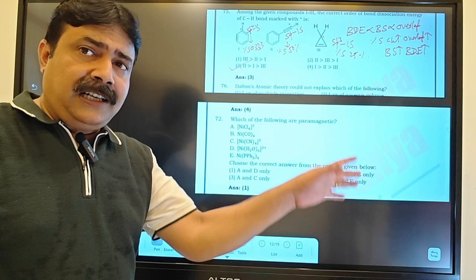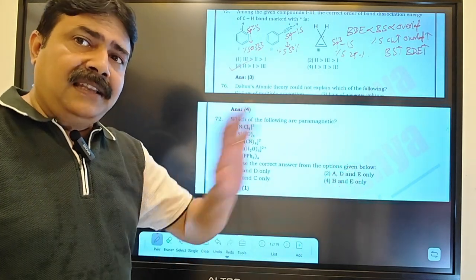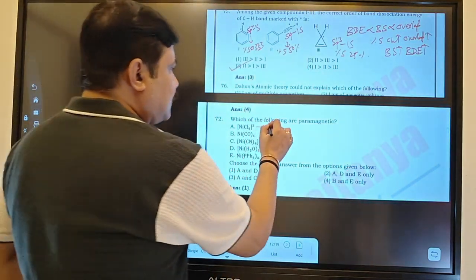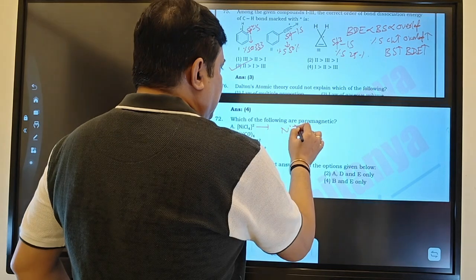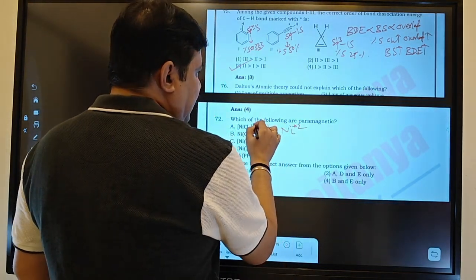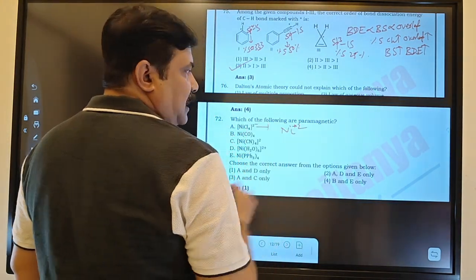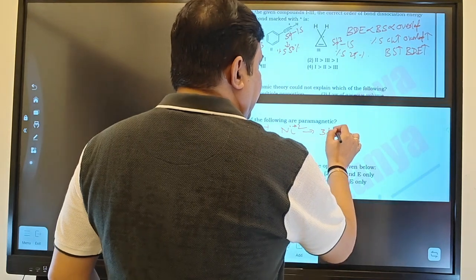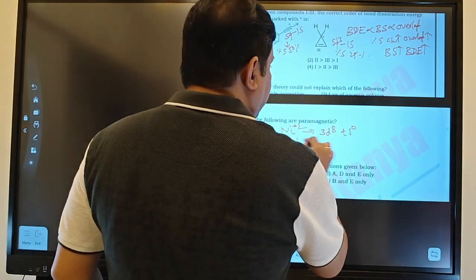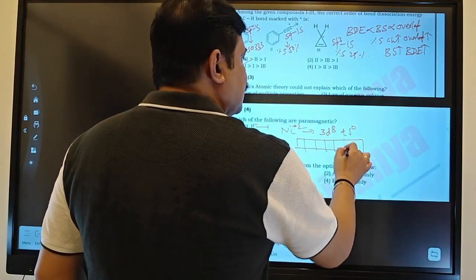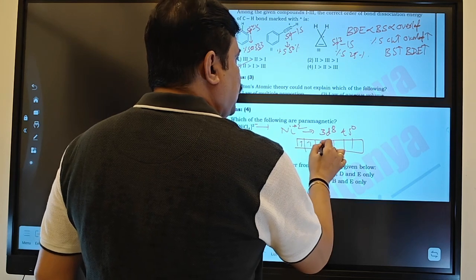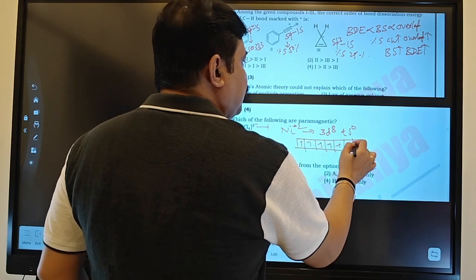Two electrons from the s orbital will come to the d orbital and then they will pair up. Here, look at the picture: nickel is in the +2 state, so the overall charge is 2 minus. This will be a 3d8 4s0 configuration. 3d8 means like this situation: 1, 2, 3, 4 and 5.